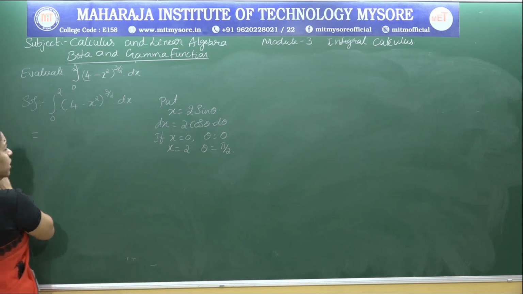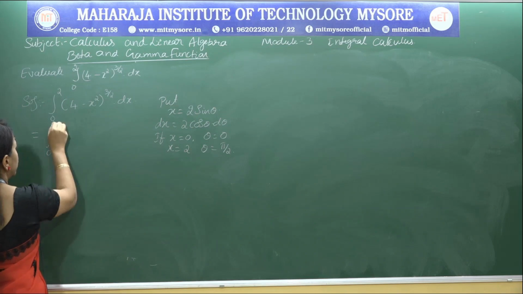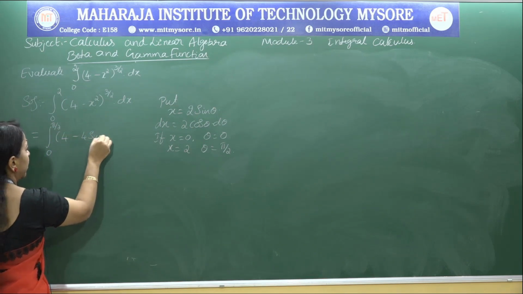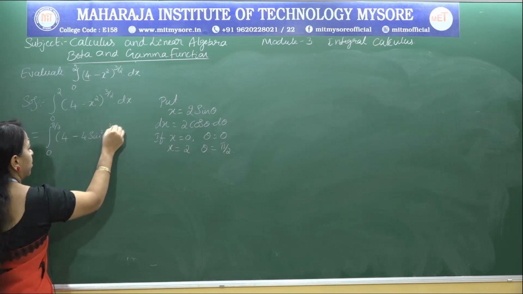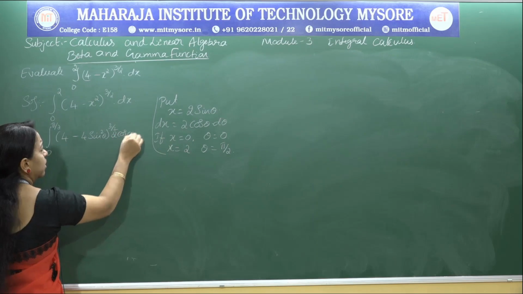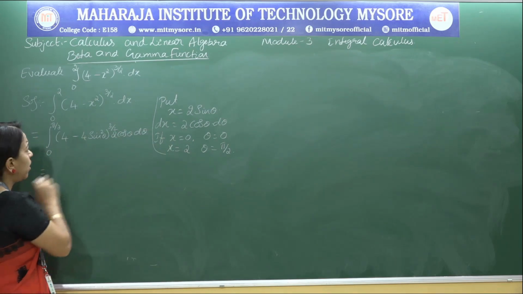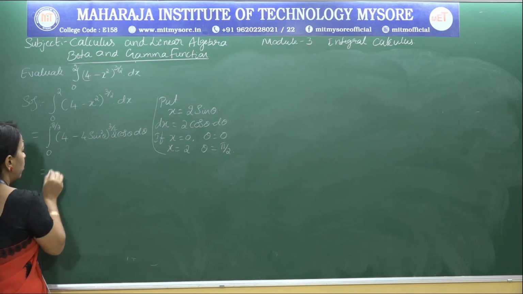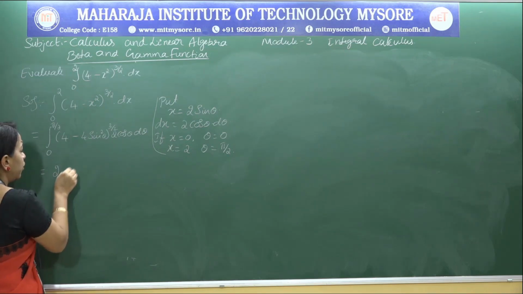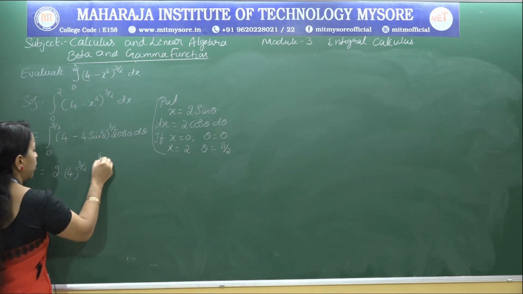Now replace your x and dx in terms of theta, and also change the limits 0 to pi by 2. We have (4 - 4 sine square theta) whole power 3 by 2 into dx, which is 2 cos theta d theta. I can take out 2 common and also 4 whole power 3 by 2 common: 2 into 4 to the power of 3 by 2, integral 0 to pi by 2.